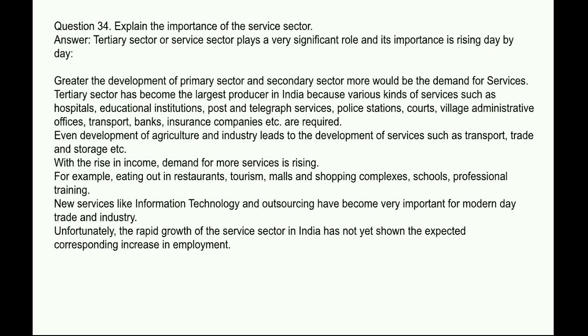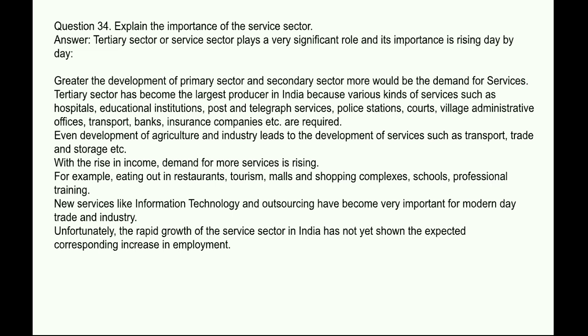Tertiary sector has become the largest producer in India because various kinds of services such as hospitals, educational institutions, post and telegraph services, police stations, courts, village administrative offices, transport, bank, insurance companies, etc. are required.